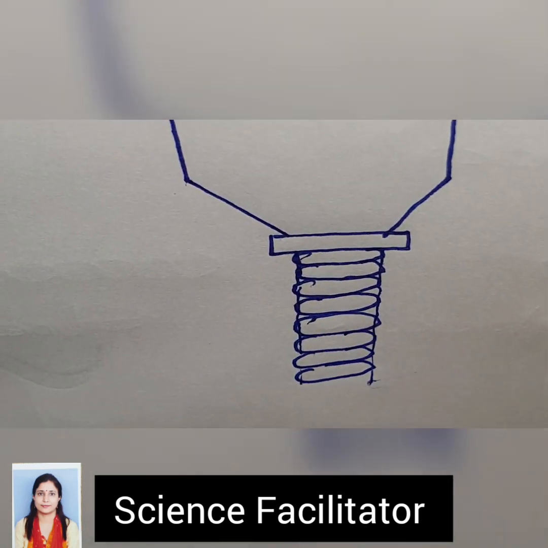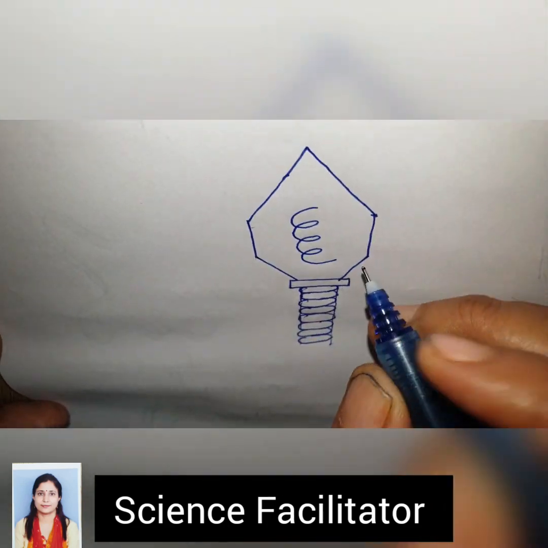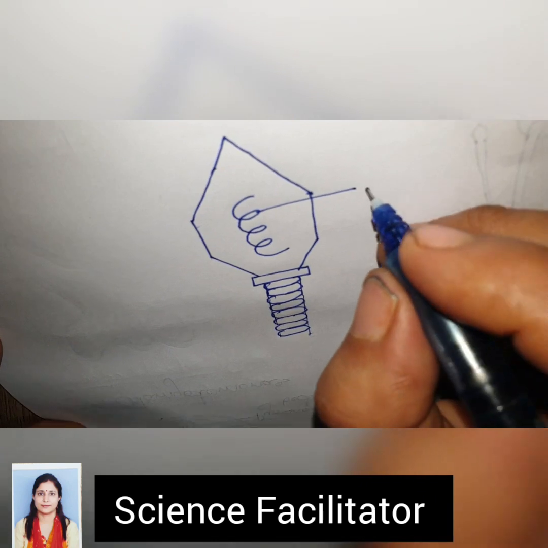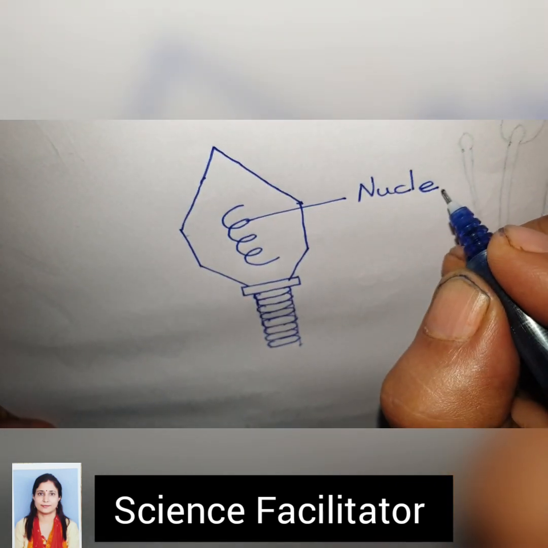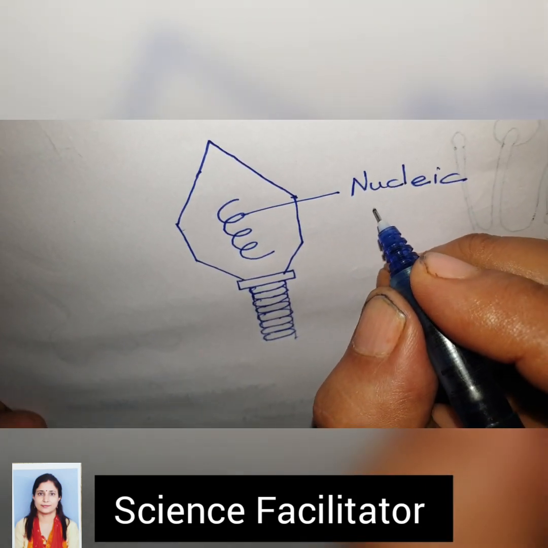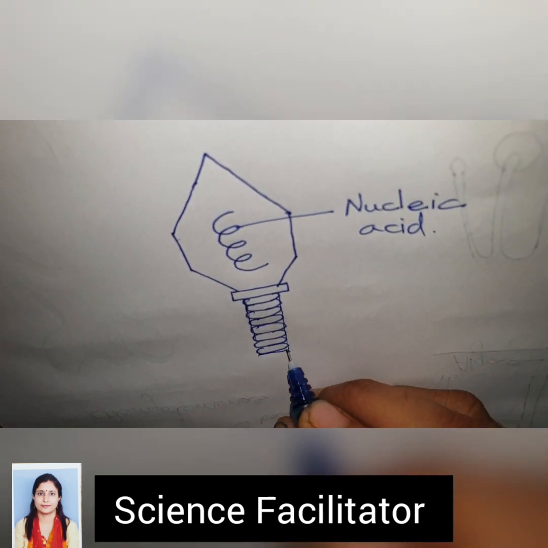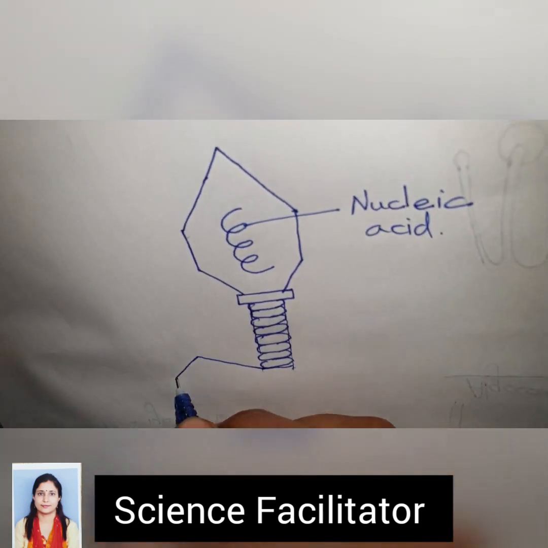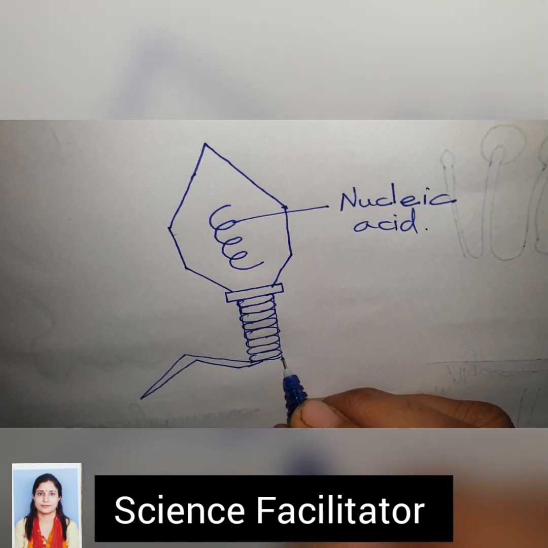They provide protection to this very important genetic material, that is nucleic acid. It can be single stranded RNA, double stranded DNA, or single stranded DNA. And then there are tail pins, which help the virus to fix itself on the bacterial cell.